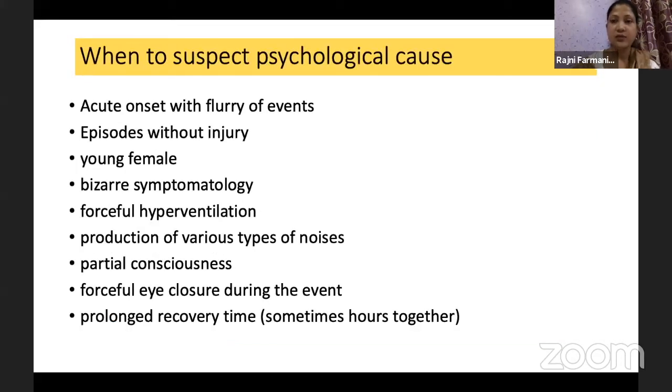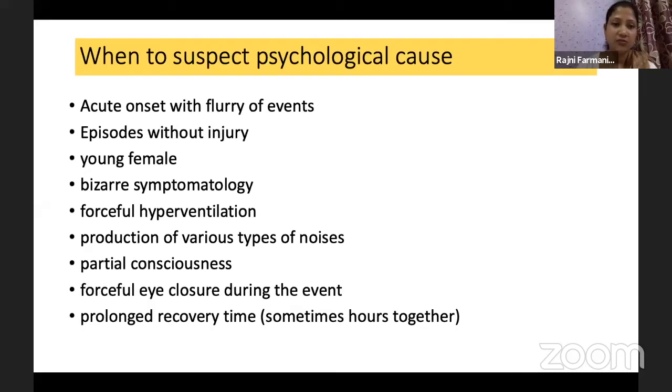So when to suspect a psychological cause? When there is acute onset. Sometimes we get a child who has started to have loss of consciousness, multiple episodes in a day, like 4, 5, 6, and is not responding to any therapy. Ultimately the child has to be admitted, and then you suspect there might be some circumstantial evidence for a psychological cause. The history has to be probed into. Episodes without injury: we have already discussed that when it is epileptic, injuries are known to happen. Whenever there is a loss of postural control, injuries might happen.